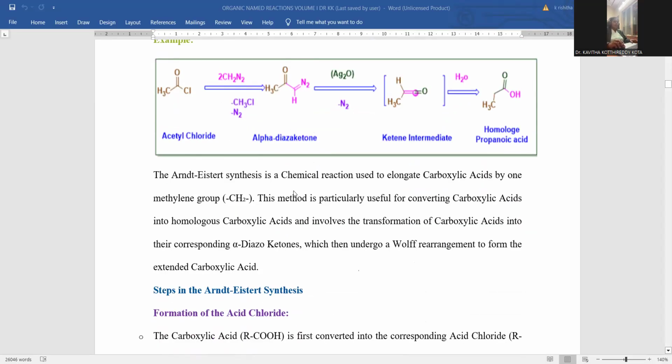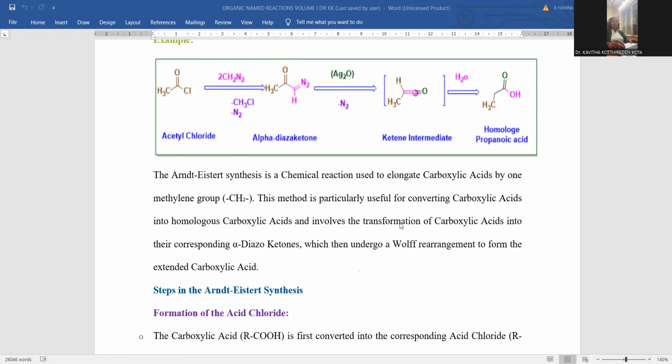This synthesis chemical reaction elongates the carboxylic acid chain by means of one CH2. Hence, you can designate it as a homologue. Homologue is meant for the extension of the carbon chain by one CH2 unit, right? If you compare ethane and methane, both are exactly similar. Both are hydrocarbons, only distinguished by a CH2 unit. That is the only difference. Both are said to be homologous with each other.